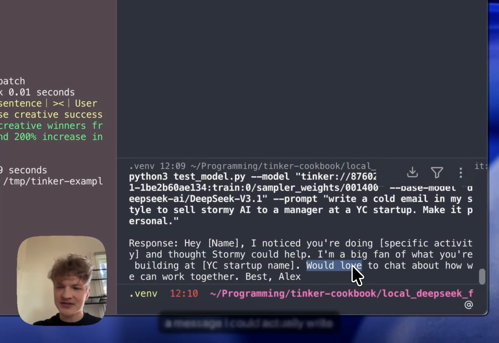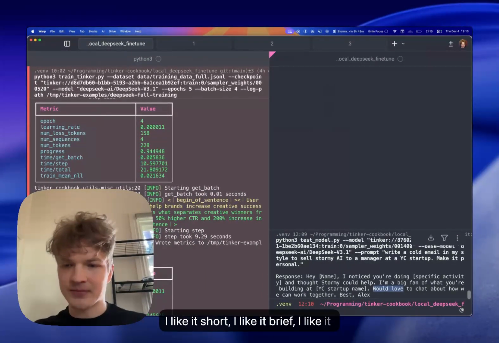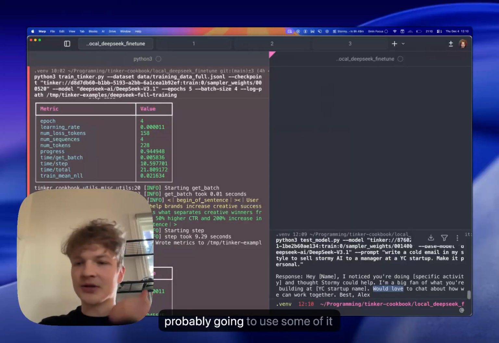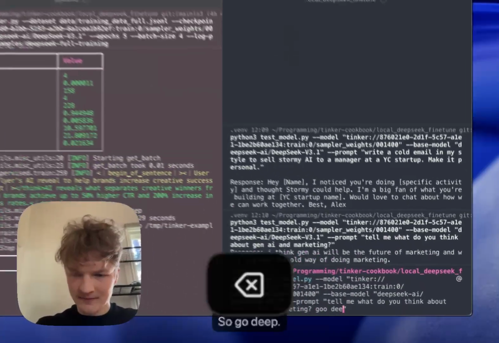I mean, this is a message I could actually write to a person, and this feels like my style. I like it short, I like it brief, I like it straight to the point. And if you add more context, it's probably going to use some of it and make a compliment. And this is how, for example, I communicate a lot. Go deep.